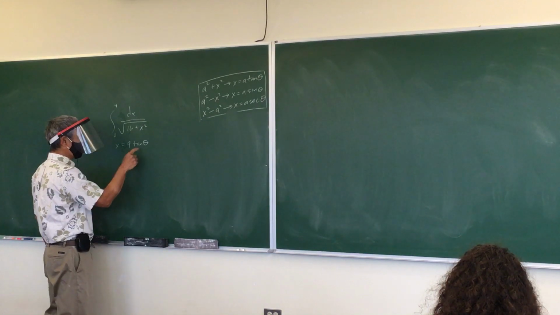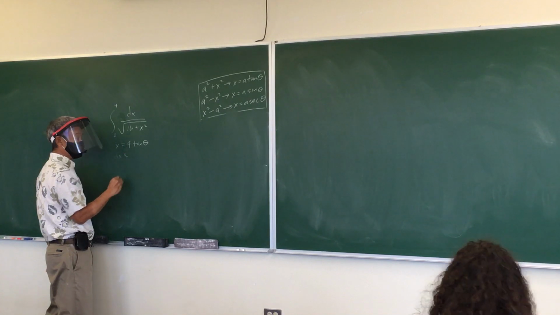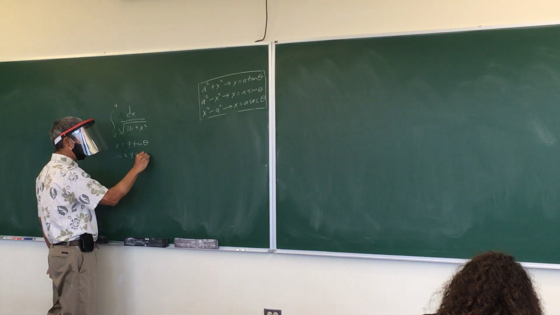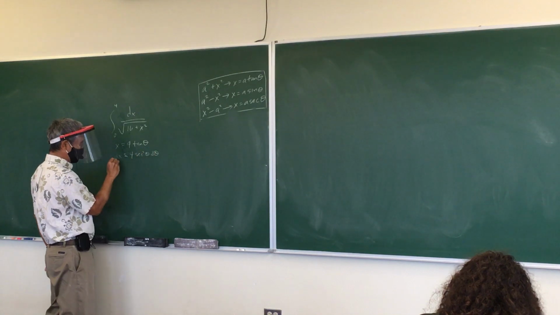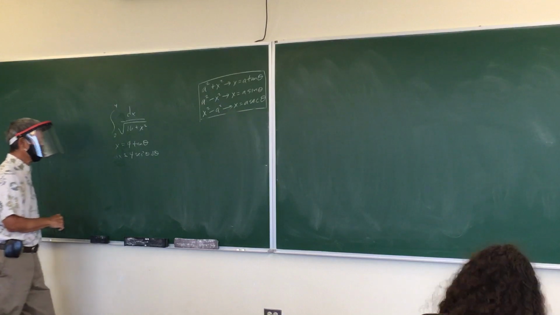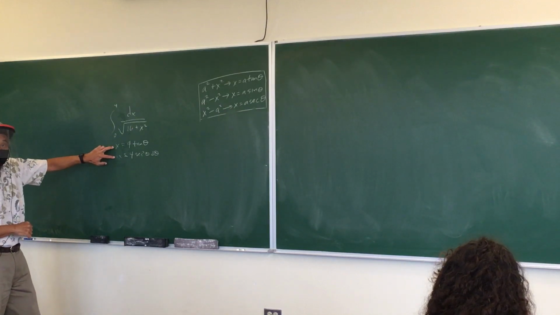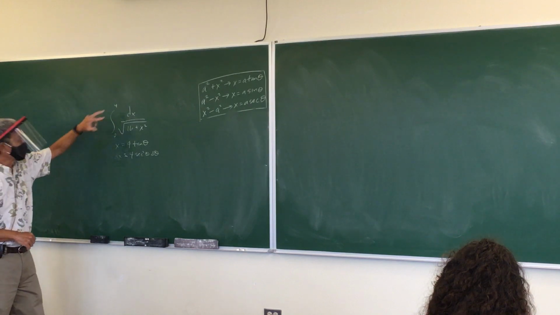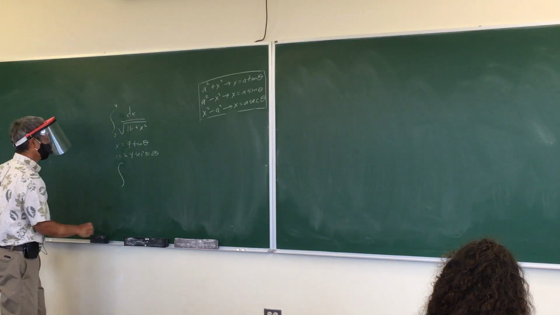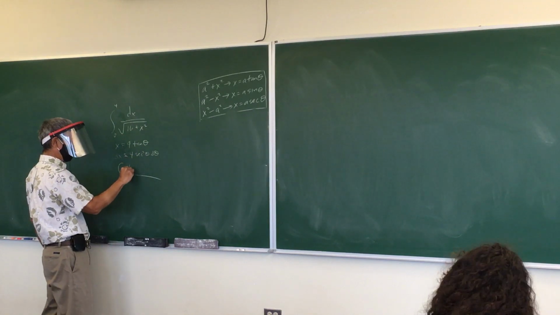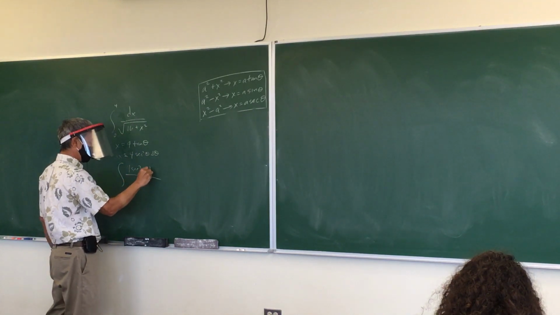So if x equals this, what is dx? The derivative. 4 secant squared theta d theta. Don't forget, this is actually dx over d theta. We're just multiplying it on that side, yeah? Take these two things, and you got to take both of them now, because you have to substitute for everything now. Plug it in. Okay, so what do I plug in for dx? Right here. 4 secant squared theta d theta.